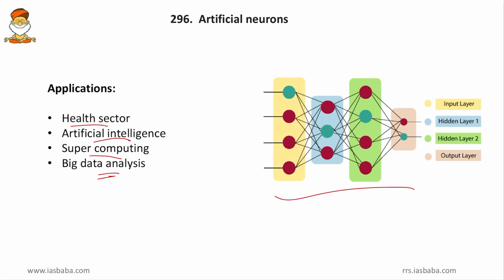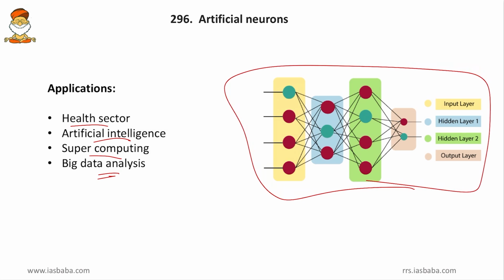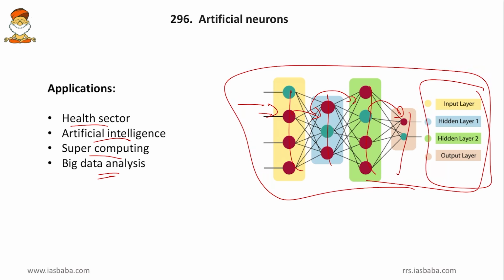And in this figure, we can see the artificial neural network. There are different stages, and the output of one stage will become the input of the other stage, and likewise the data will be processed and ultimately output will be provided. So we can keep this as a primitive artificial brain. So this is all about artificial neurons.